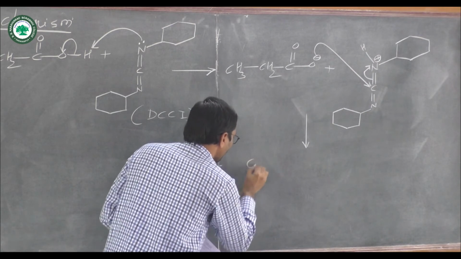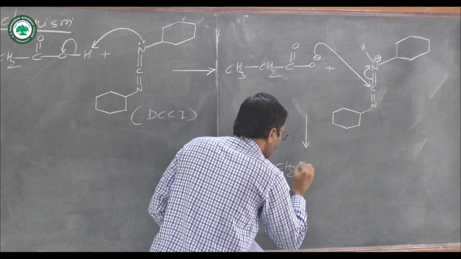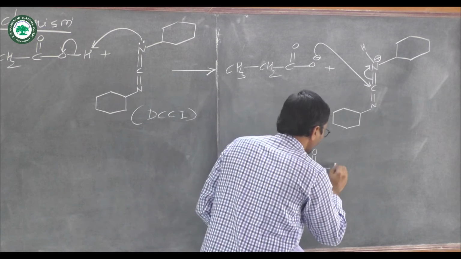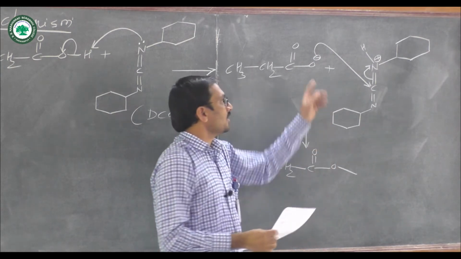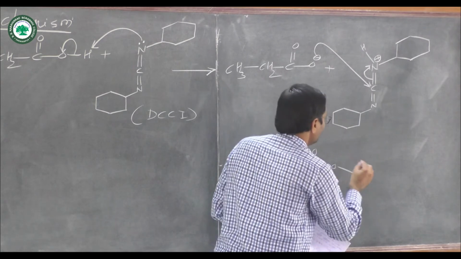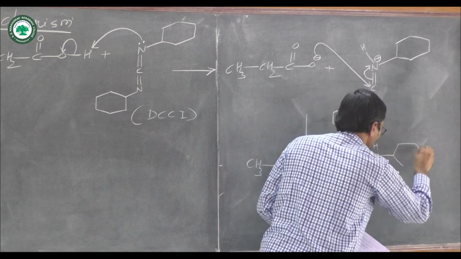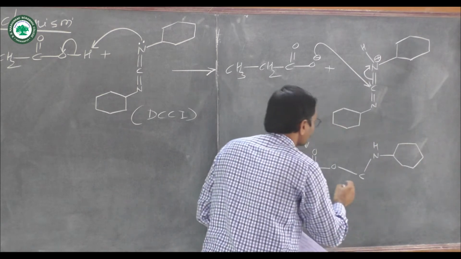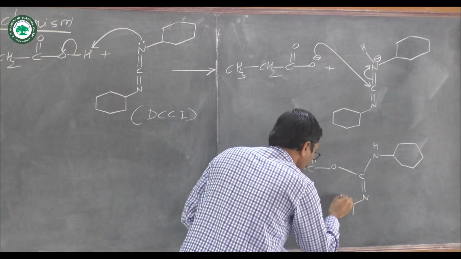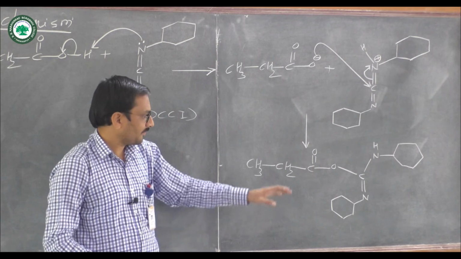So we get CH3CH2C double bond O, and the oxygen forms a bond with this carbon. We have this type of intermediate.